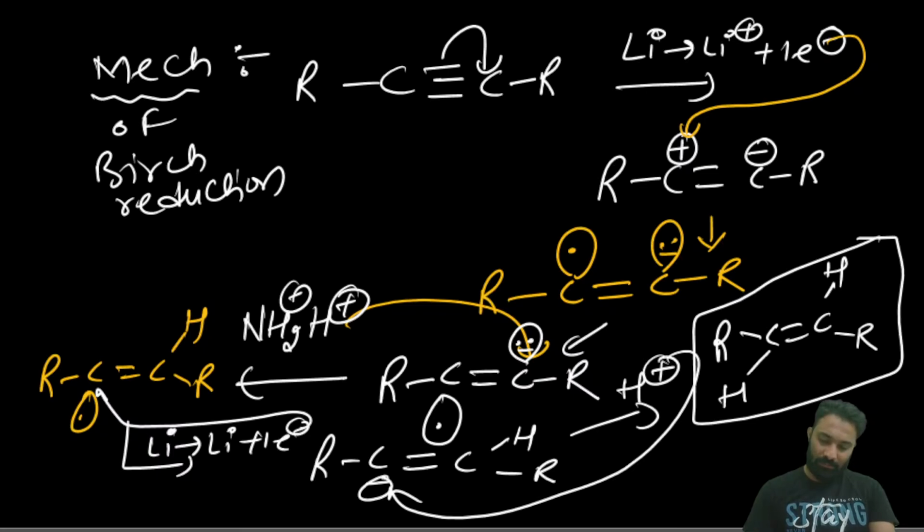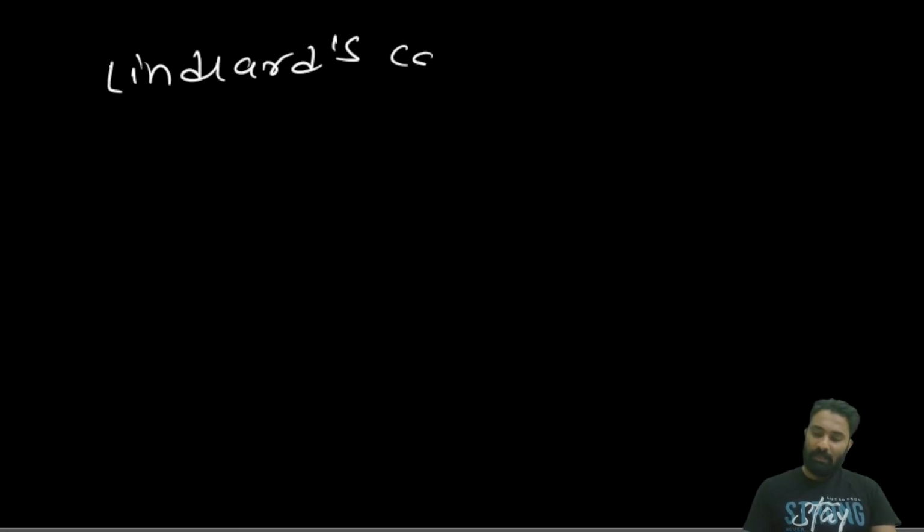Now next we'll see, next here. Now we have seen how the Birch reduction gives the trans alkene. Next one: if they have given Lindlar's catalyst, what will happen in the Lindlar's catalyst?